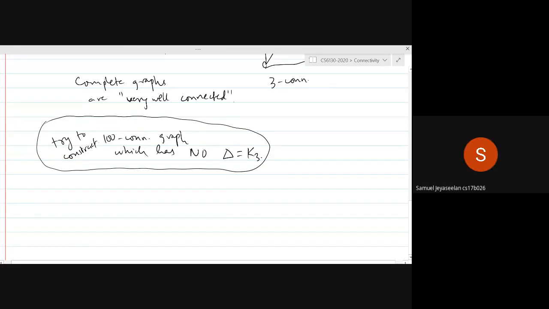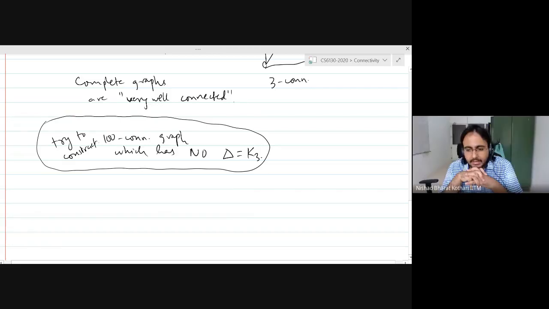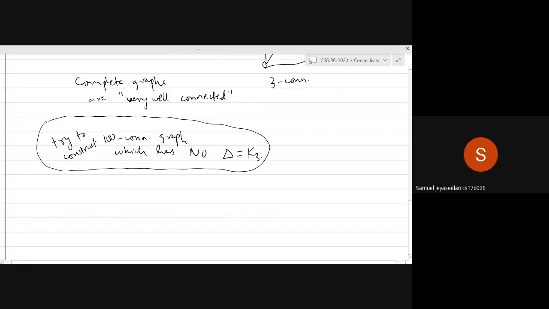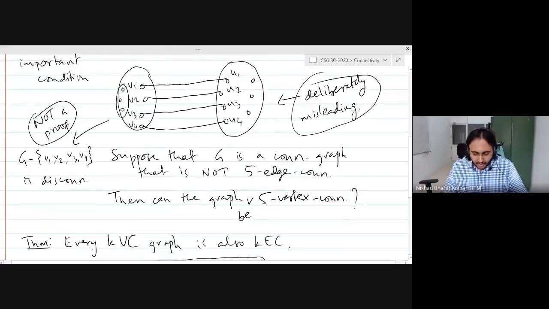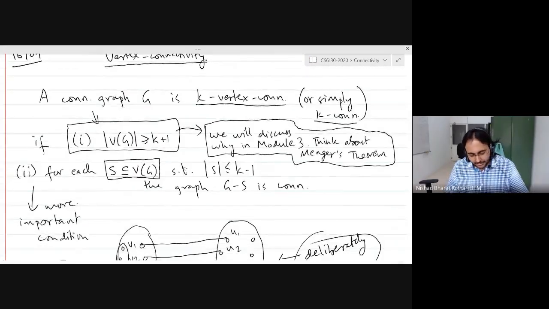So the condition for vertex connectivity, is it just an if condition or is it an if and only if condition? Oh, you mean the definition? Well, whenever you write a definition, mathematicians, as precise as they try to be, are also human beings, so they are very sloppy. When you see if in a definition, it means if and only if.